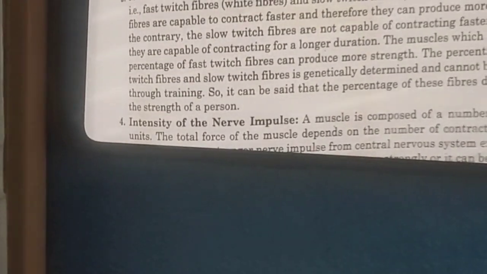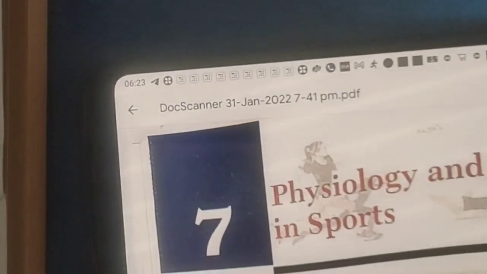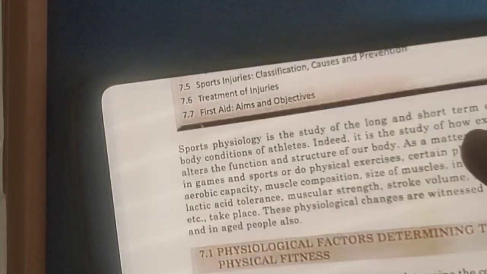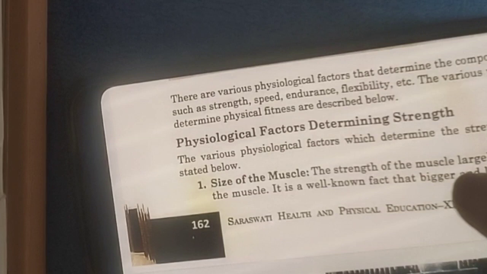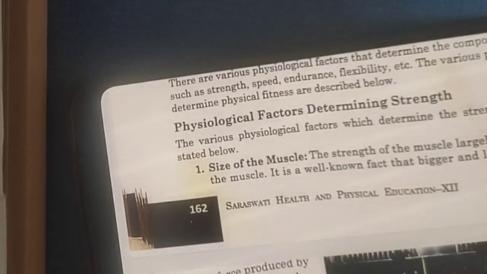So in the earlier video we did a bit of injuries, and then we also did sports medicine, whereas we have to do physiology. That was the old edition, so it's good that we did that. More or less the same, but this physiological factors topic is very important. So we'll just do this and then we'll continue with bone injuries. In the same chapter only, they have just changed the name this year's edition: physiological factors determining strength.